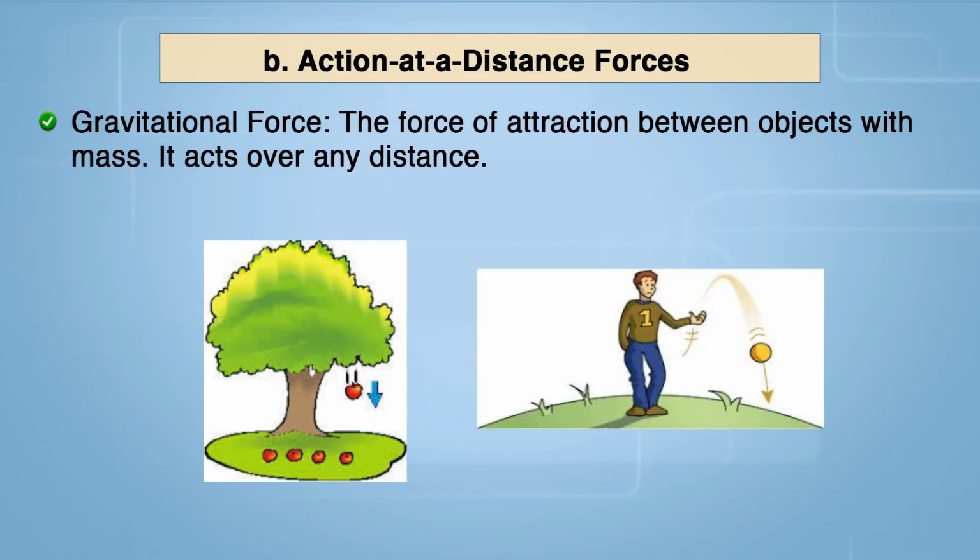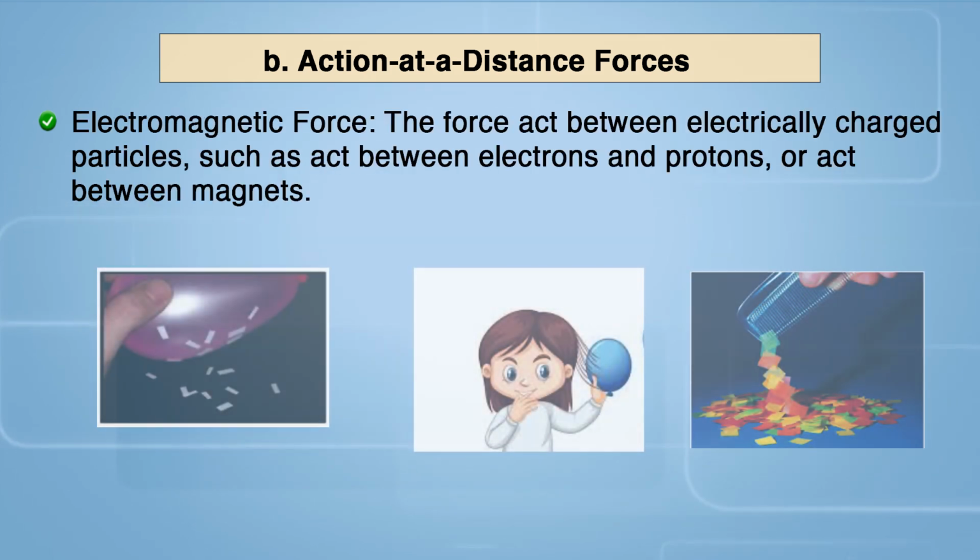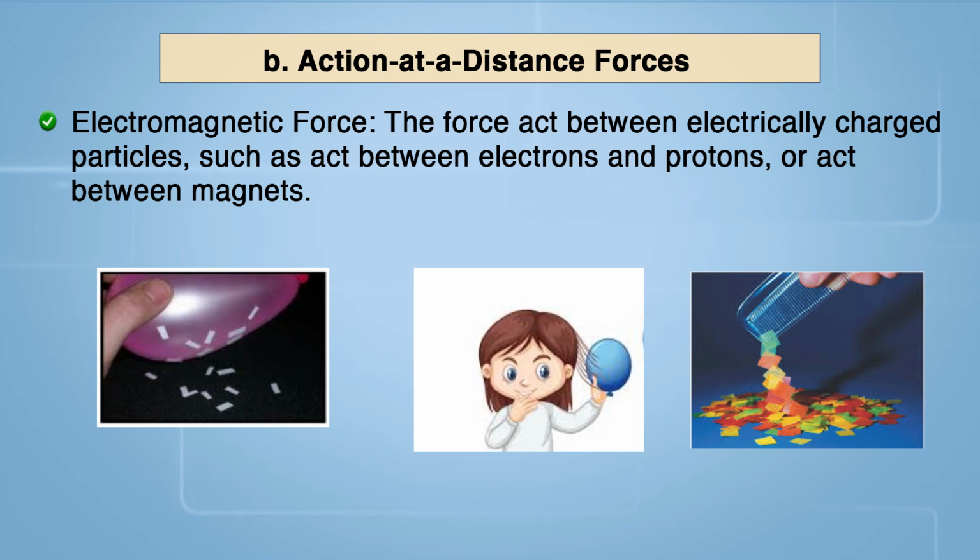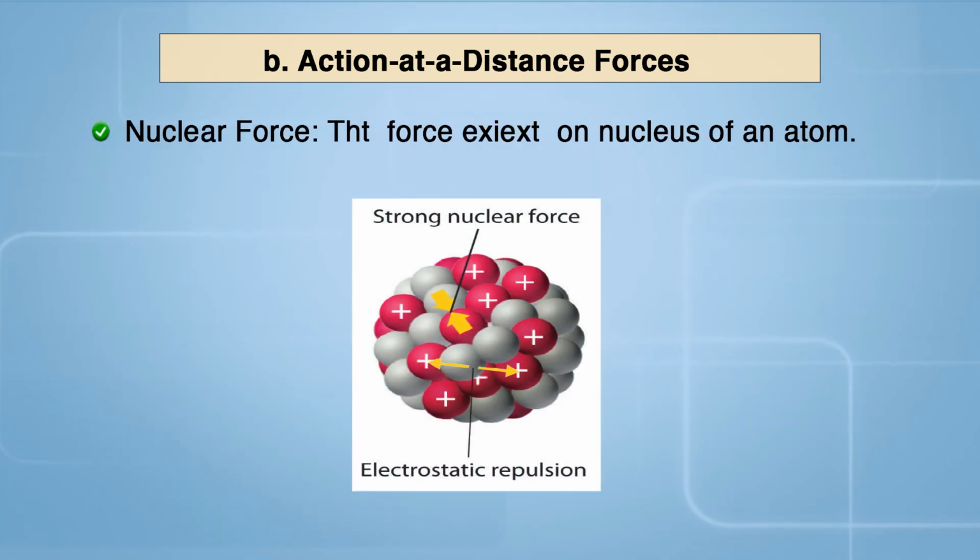Second is action at a distance force. These forces work over a distance, with no need for physical contact. These forces act on an object without any physical contact. For example, gravitational force. The force of attraction between objects with mass. It acts over any distance. Electromagnetic force. The force acting between electrically charged particles, such as between an electron and a proton, or between magnets. Nuclear force. The force that exists in the nucleus of an atom.